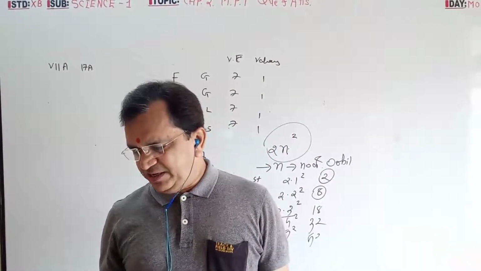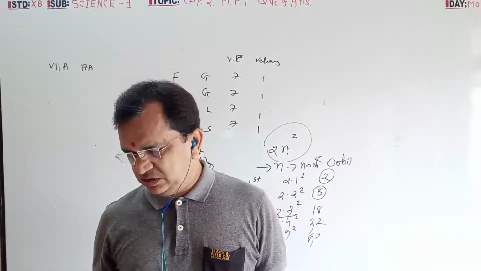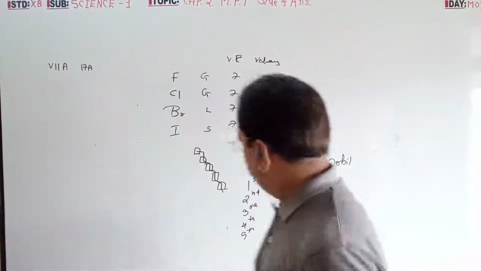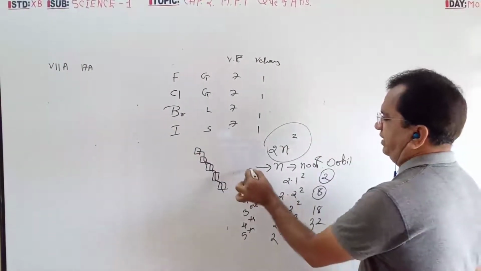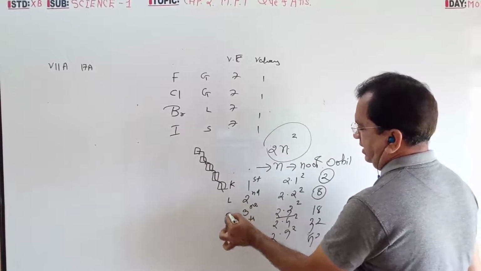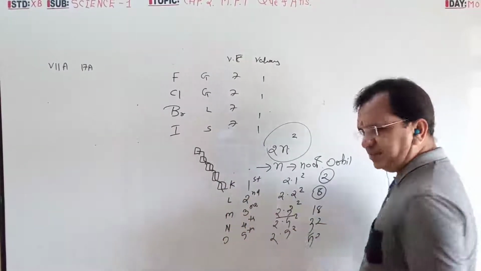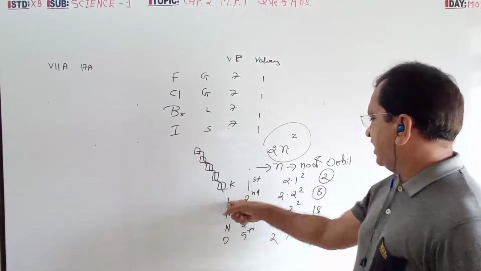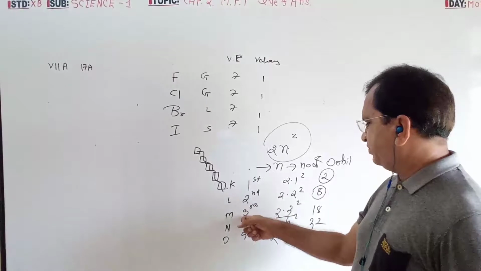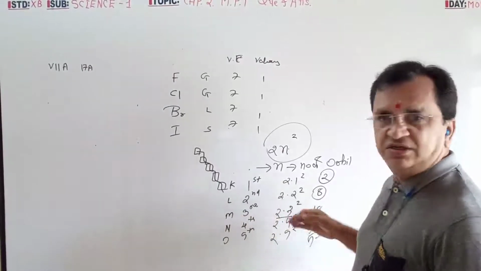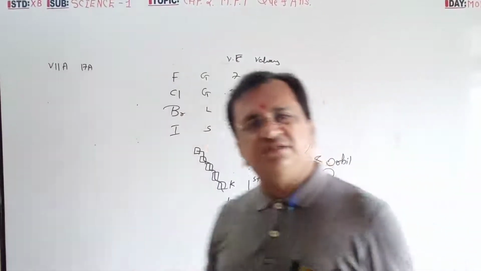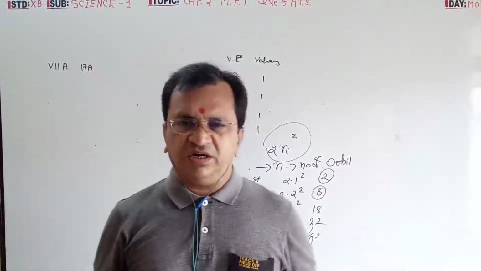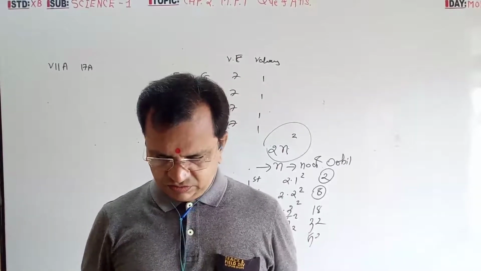Now, the period with electrons in the shells K, L, M, again the same. These are the names: K, L, M, N, O. For K, again the same formula gives 2. For L, again the same formula gives 8. Again M, third, 3 square gives 18. K, L, M, N is name-wise, and first, second, third, fourth is in increasing order number-wise.